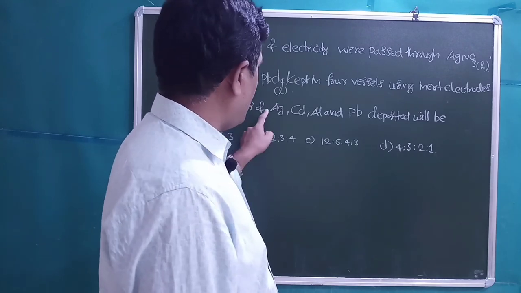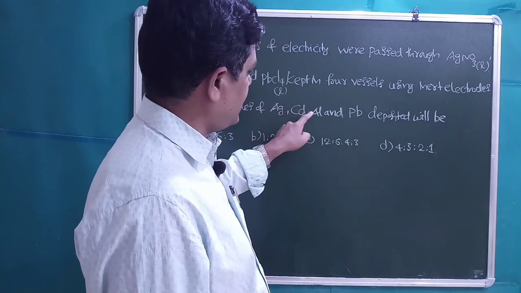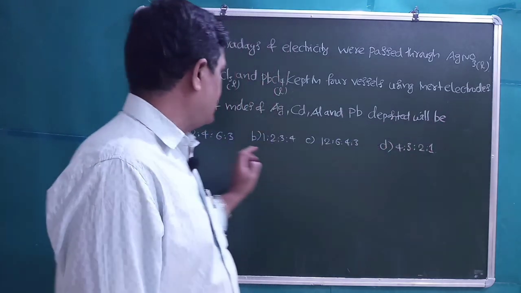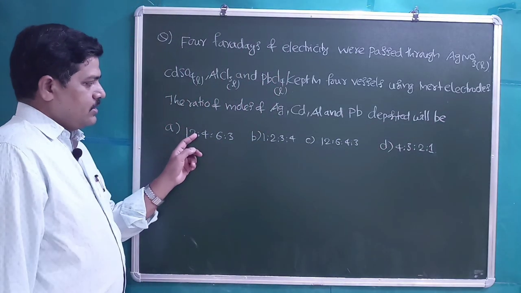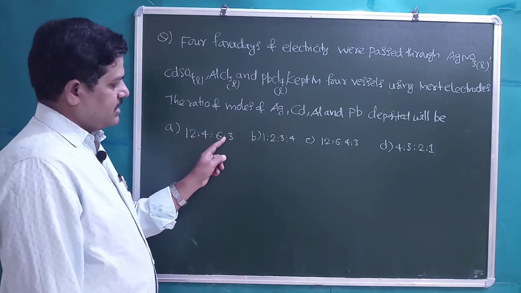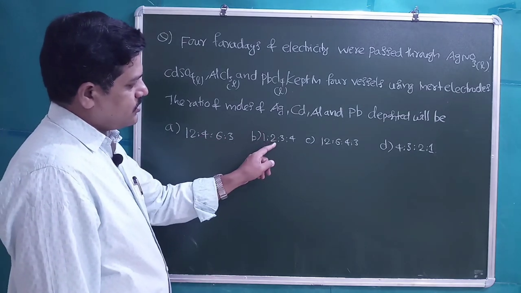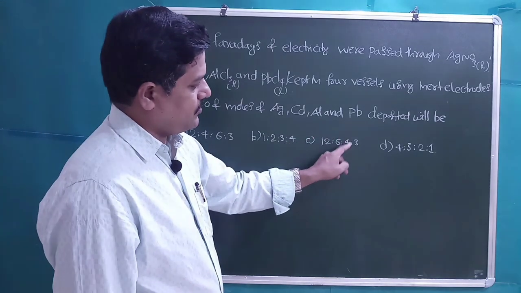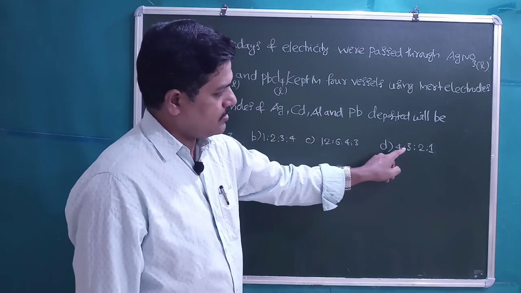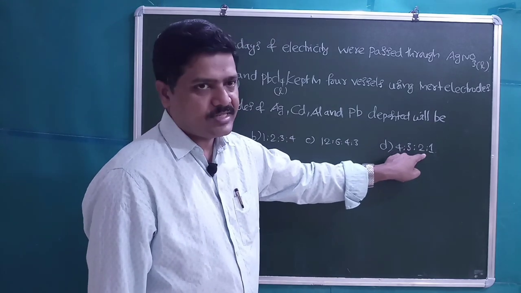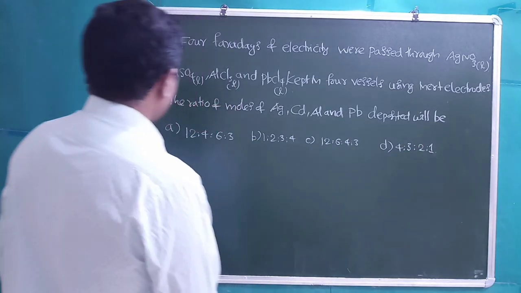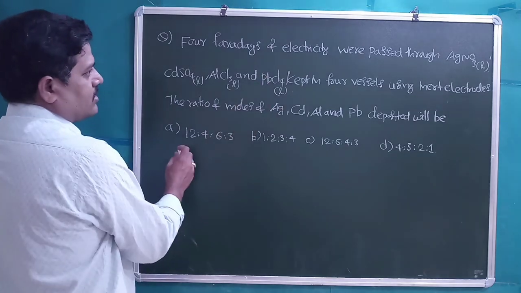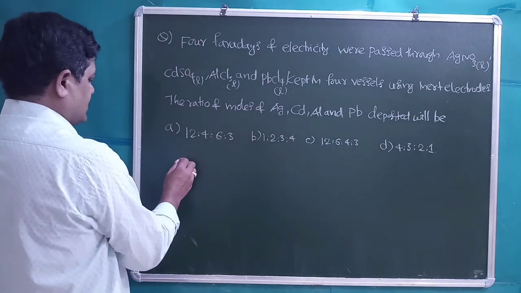The ratio of moles of Ag, Cd, Al and Pb deposited will be. 4 options are given: 12:4:16:3, 1:2:3:4, 12:16:4:3 and 4:3:2:1. Students, first let us write the charge on the metal cations in the given electrolytes.